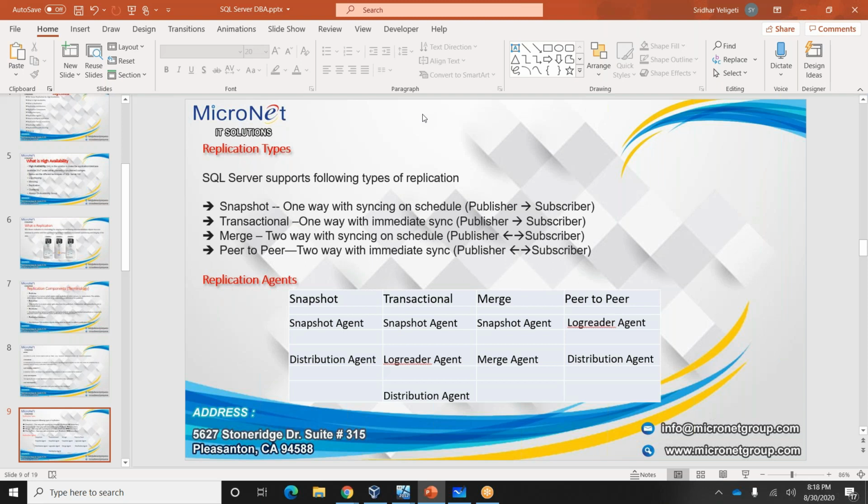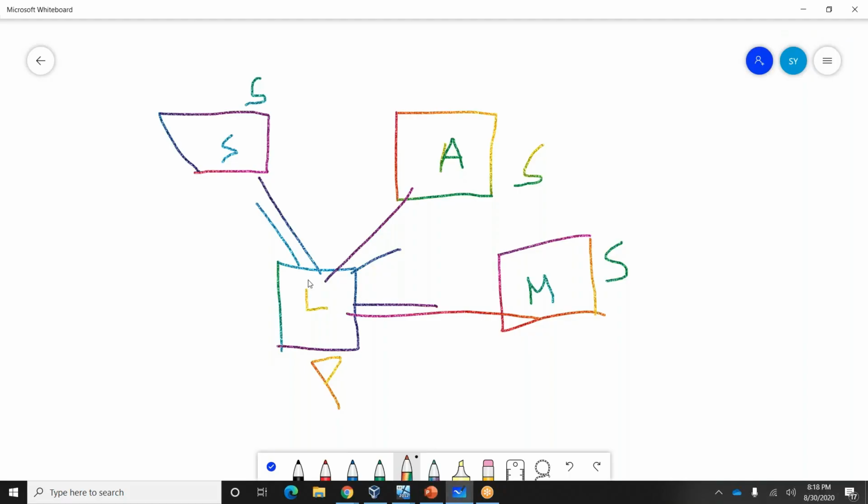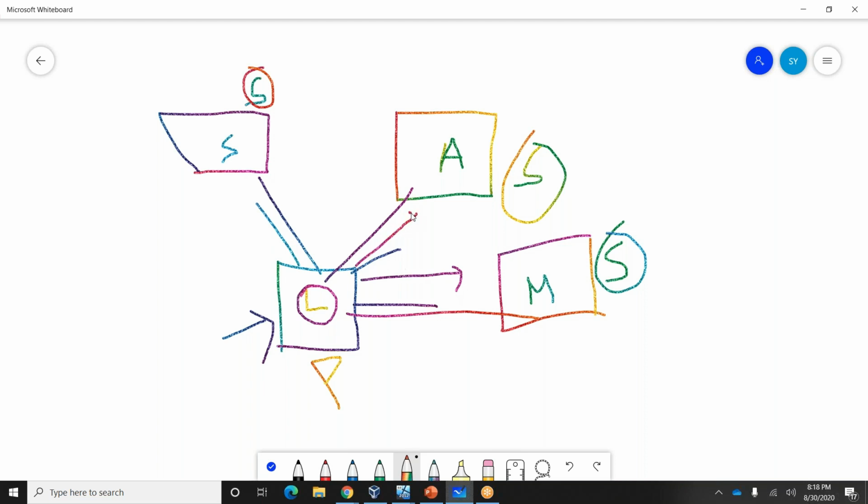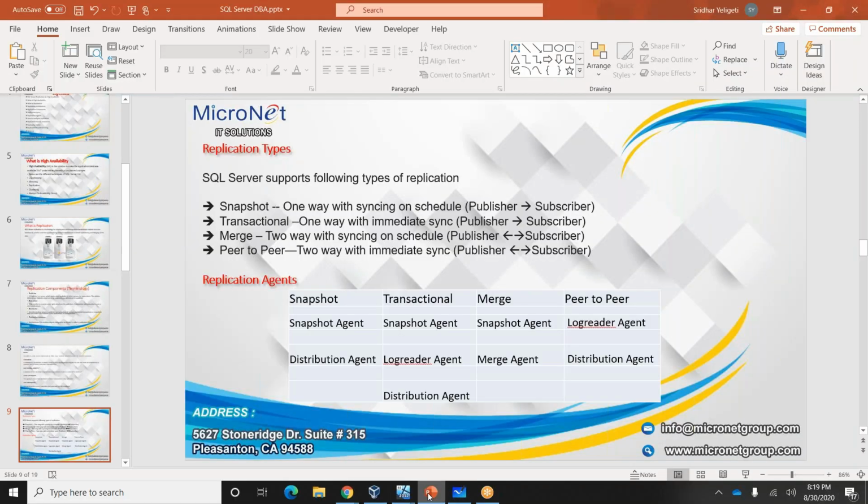It syncs immediately. Whatever data comes to the London warehouse will be pushed immediately to all three subscribers. No need to wait. So this is about snapshot and transactional replication.